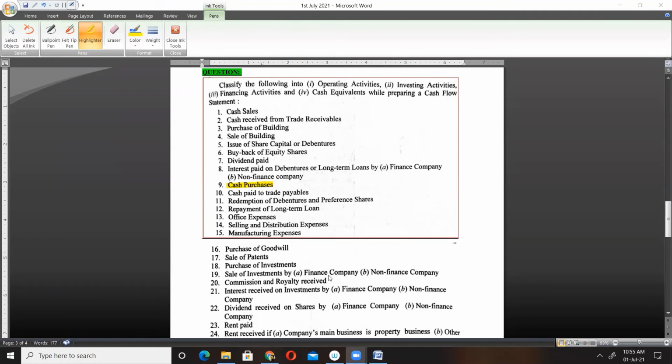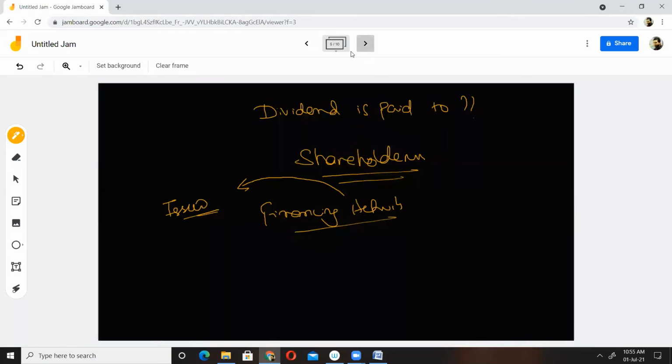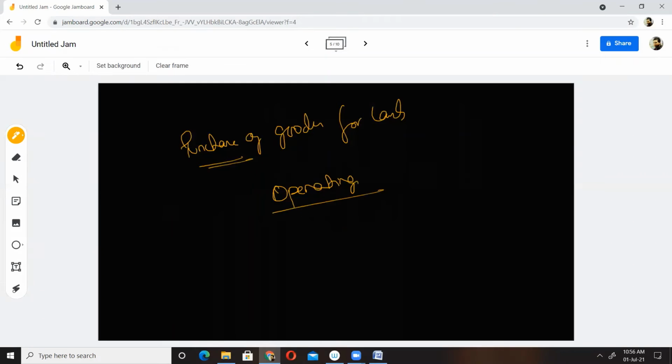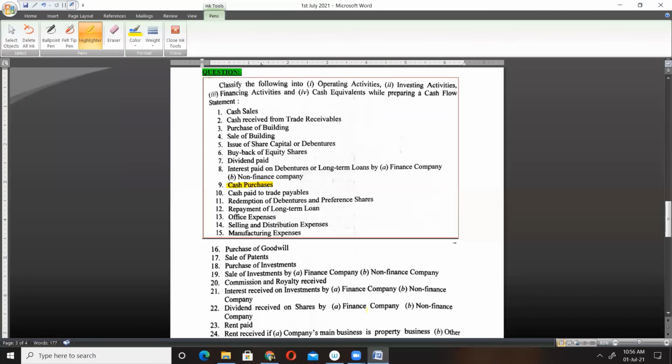Cash purchase means what? Purchase of goods for cash. So goods purchase is a day-to-day activity, an operating activity, isn't it? It's an operating activity, and hence cash purchase will also be our operating activity. Am I clear?